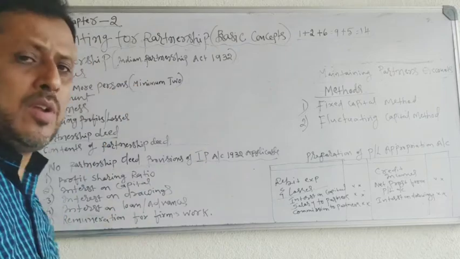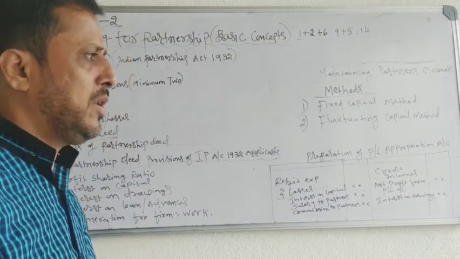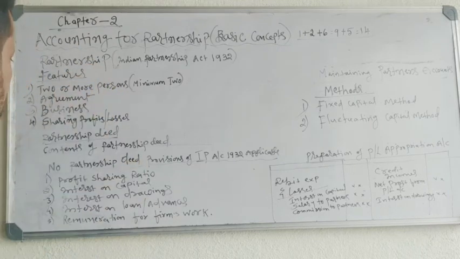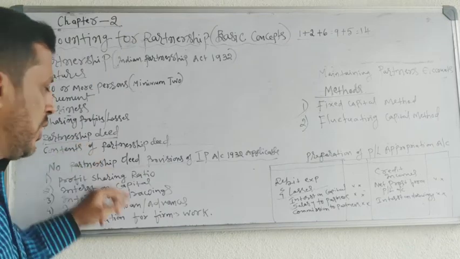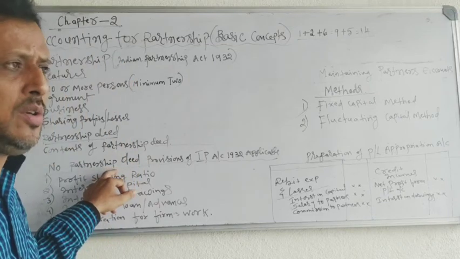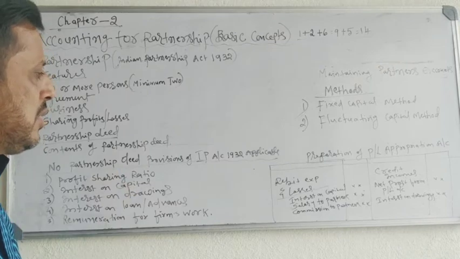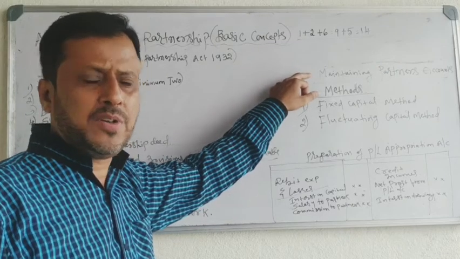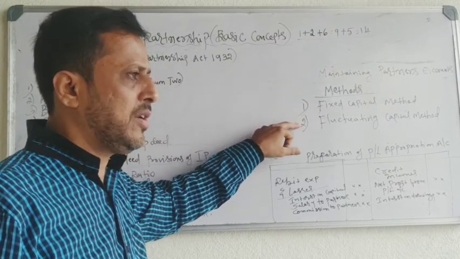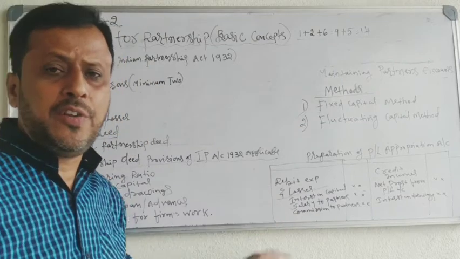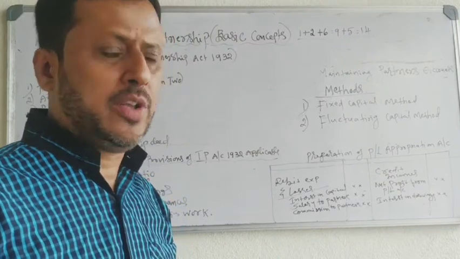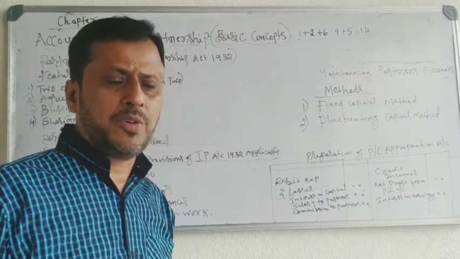In this chapter you have to study the meaning of partnership, features of partnership, what we mean by partnership deed, what the contents of the partnership deed are, what rules are to be followed in the absence of a partnership agreement, what the methods of maintaining partners' accounts are, fixed capital method and fluctuating capital method, how to prepare the profit and loss appropriation account, and how to calculate interest on drawings. These are the topics we have to cover in this chapter.